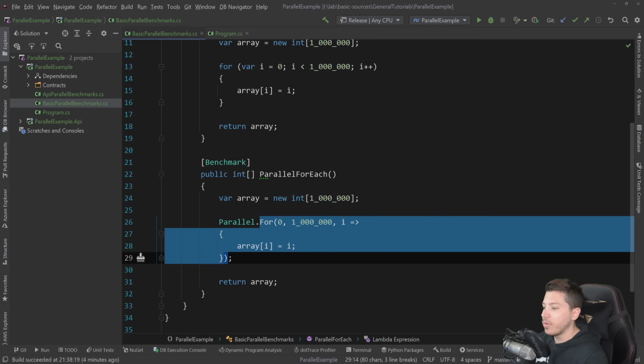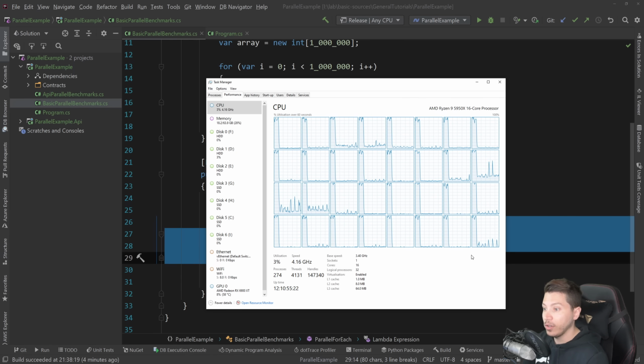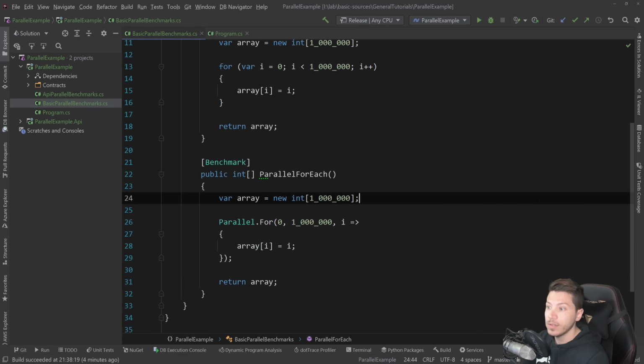Now, as a disclaimer for this whole video, I do actually have a pretty good CPU with 32 logical cores and 16 physical ones. So any results in this video will vary based on your silicon. That's because Parallel is true multi-threading, while something like async await doesn't necessarily depend on multi-threading. It will usually use at least 2 threads, but it won't go haywire like we're going here with a max degree of parallelism. So keep that in mind.